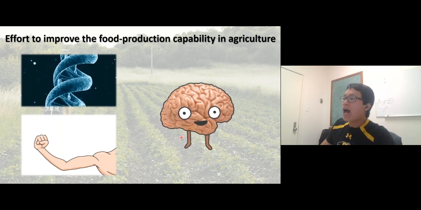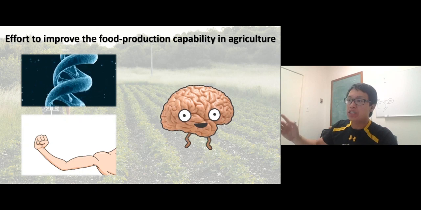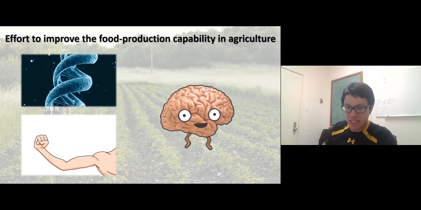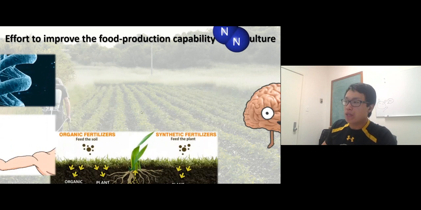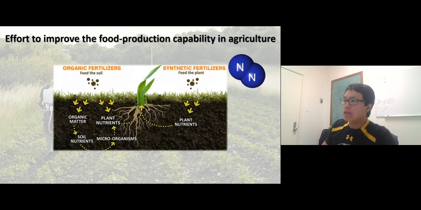So the question is, how do you add nitrogen into plants so plants can grow? Does it make sense? Nitrogen is very important, but the problem is right here. It's not easy to get nitrogen from gas into the plant, into the soil, like a fertilizer. There's a lot of free nitrogen in the air, but we can't use it. That's the problem.